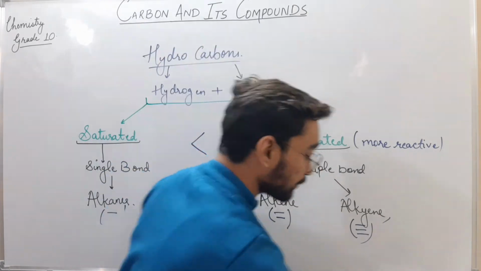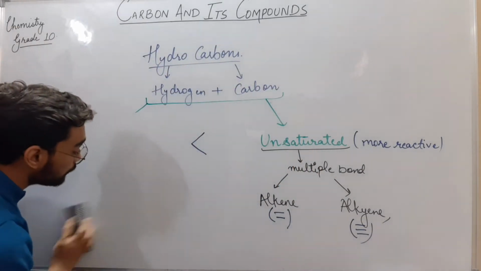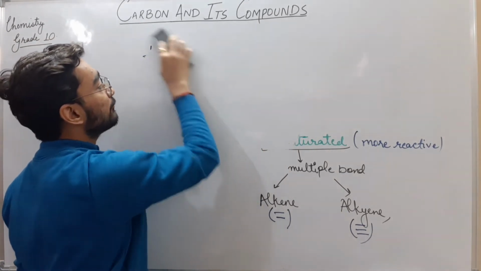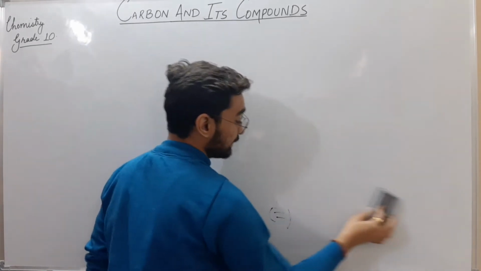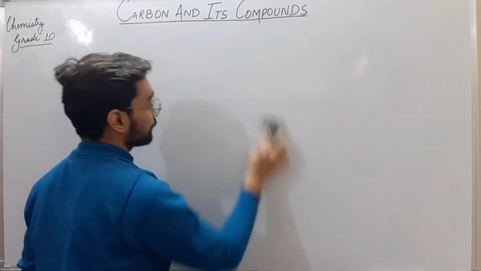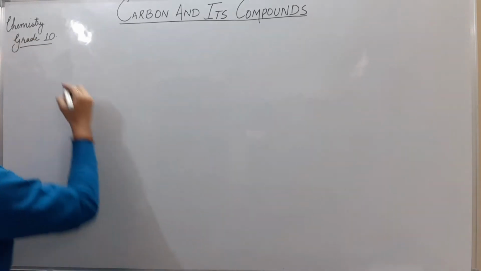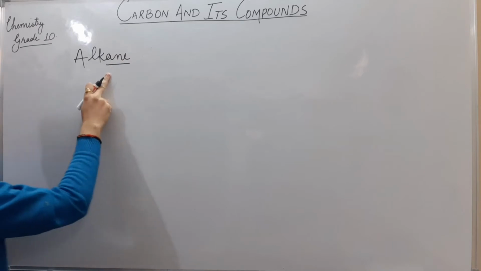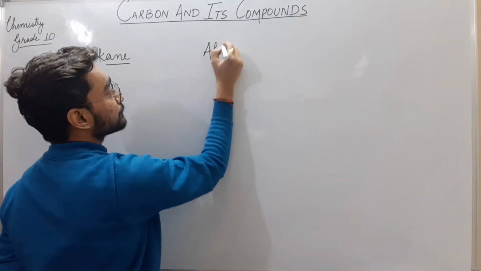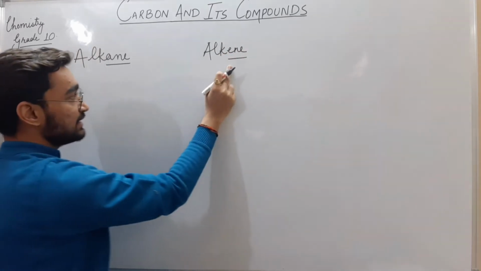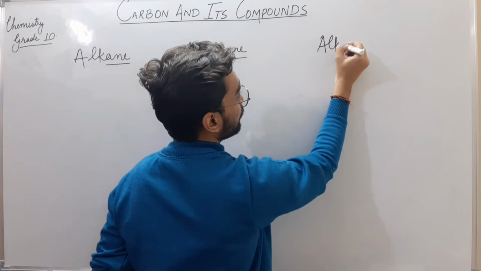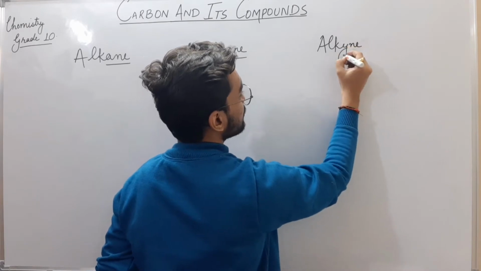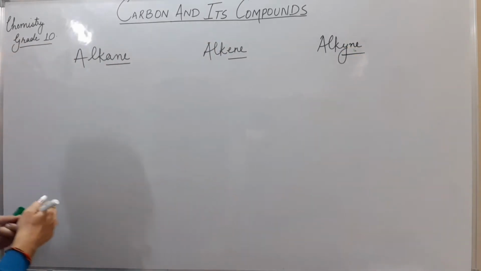Now let's see the general formula for alkanes, alkenes and alkynes. How can we identify, just by looking at the chemical formula, whether it is an alkyne, alkene or alkane? For alkane the suffix is ane, for alkene the suffix is ene, and for alkyne the suffix is yne.